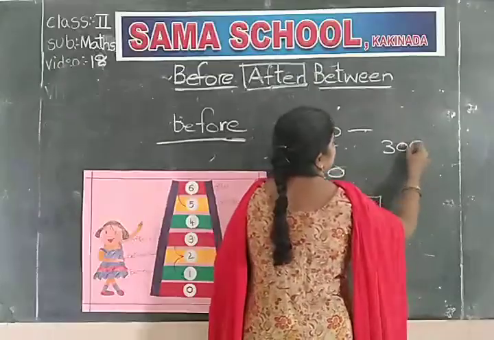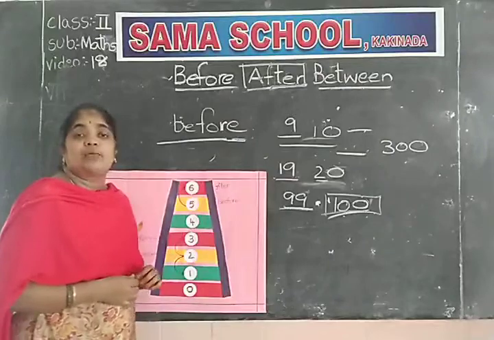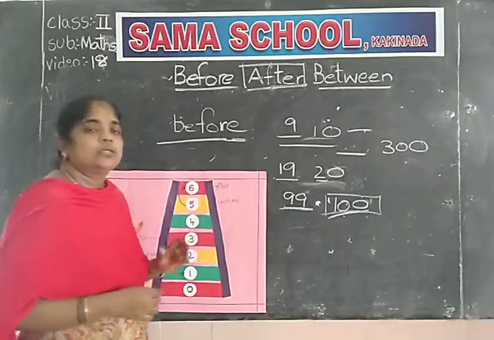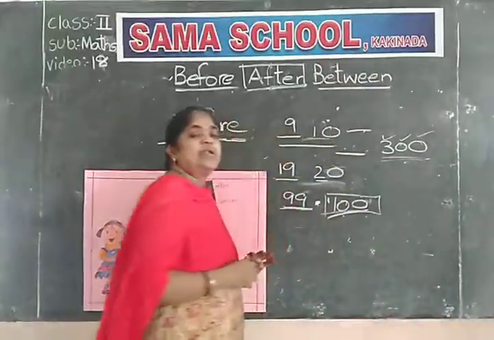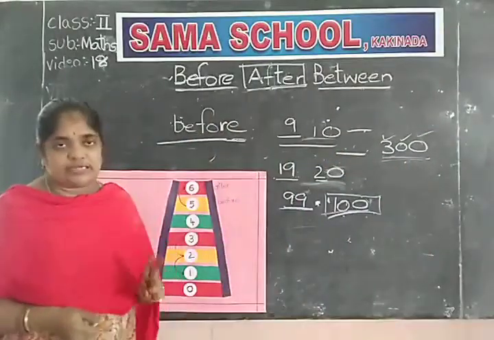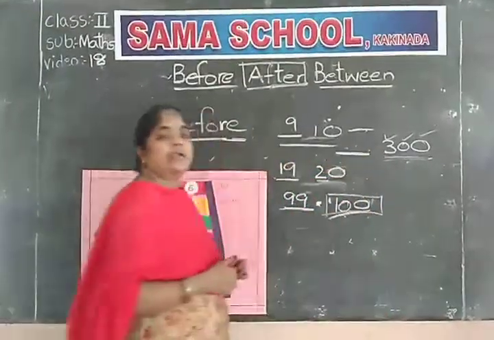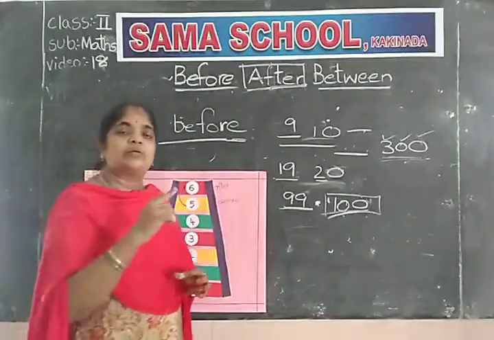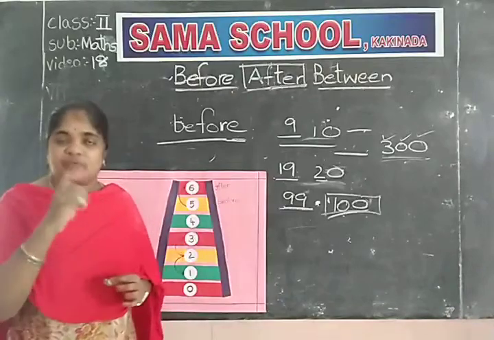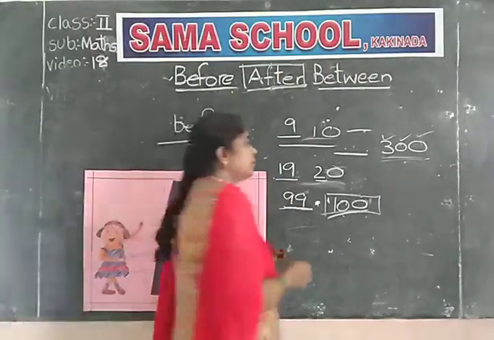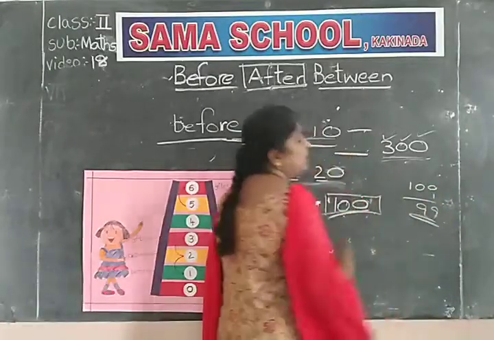Okay. Come on, tell me. What comes before 300? What is the meaning of 300? There are 300s. If you want to know the before number for 300, you have to take out 1 from 300. If you take 1 from 100, it becomes 99.